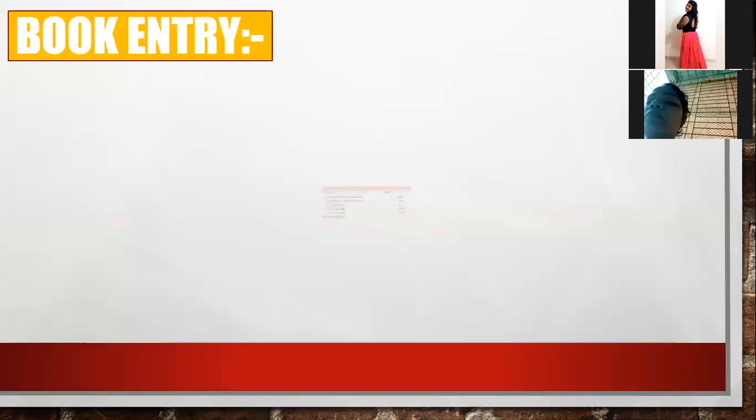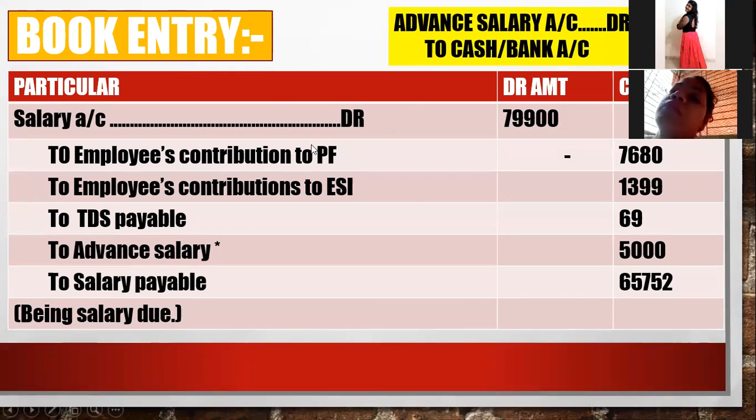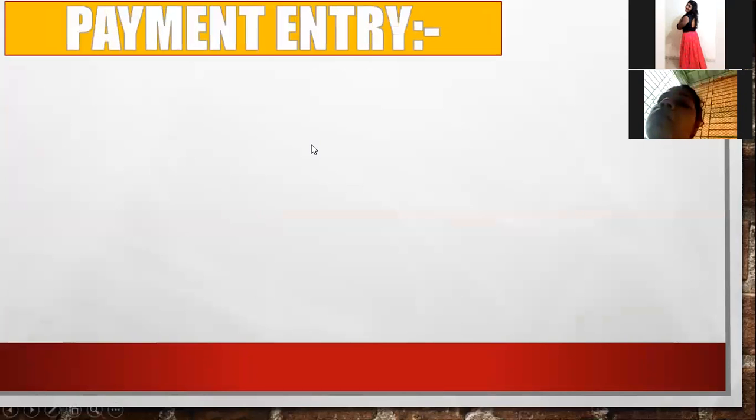First, you have to pass the book entry. So this is the book entry: salary account debit, employee contribution to PF account credit, and this is the book entry you have to pass. After the book entry, you have to pass the payment entry. So you have to pass the payment entries one by one. Clear, everyone?